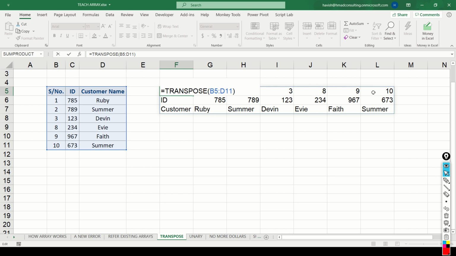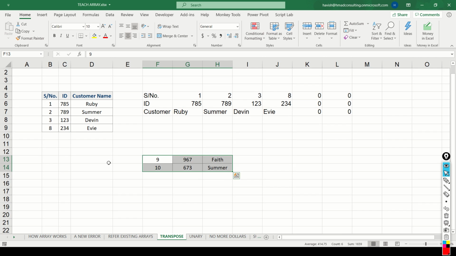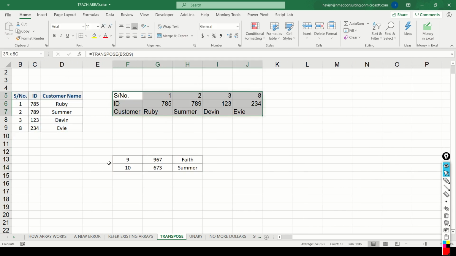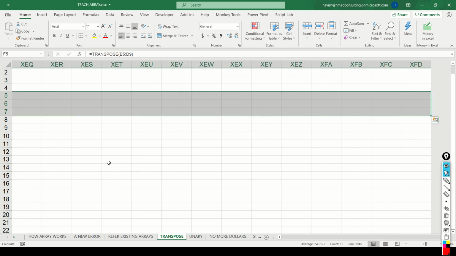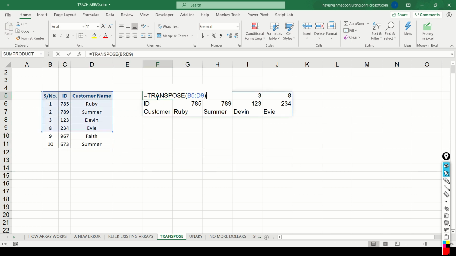At this point, I also want to show you what would happen if I add 2 more records below this. For example, I'm just going to remove this for a moment, and let me zoom out a little bit. Okay, let's say that we have our values like this. So we have 3 headings: serial number, ID, and the customer name. And then we have the numbers here and we have the customer name here. Now, obviously, if I add these values below, the transpose function doesn't know that my 9 has changed to 11, right? Obviously, how would it know?